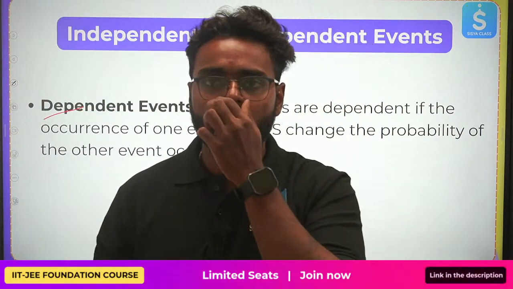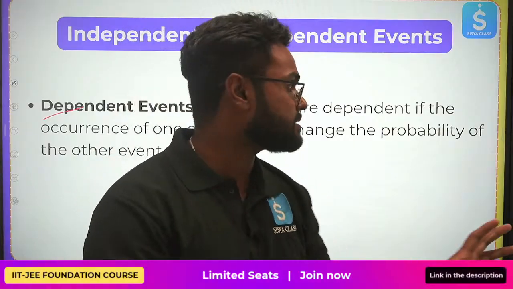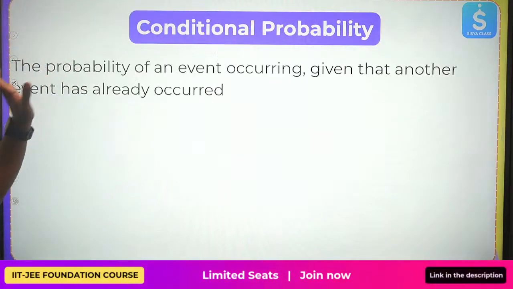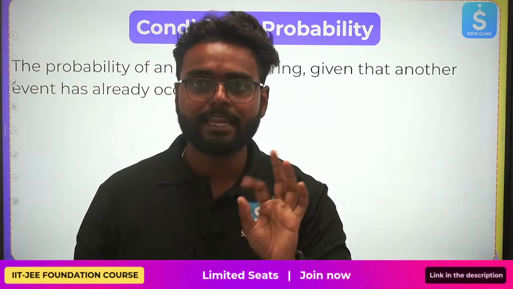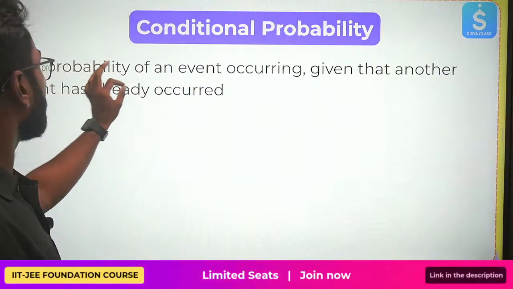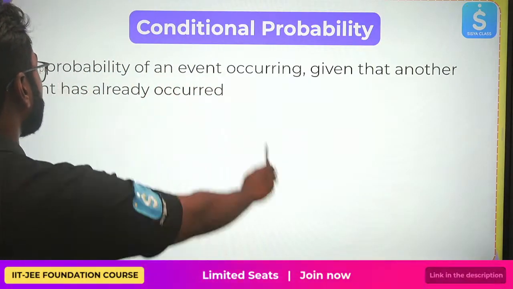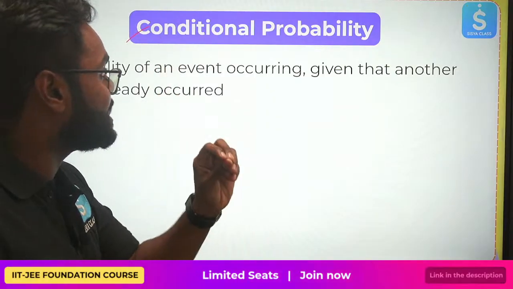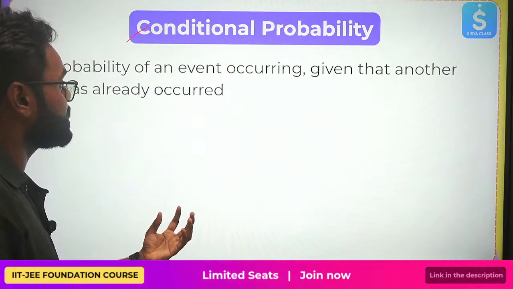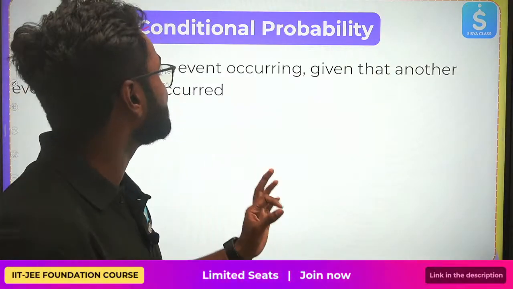You have 100 students. I'll explain this with the next topic: conditional probability. I'll explain the same example. The probability of an event occurring given that the other event has already occurred, that is conditional probability.